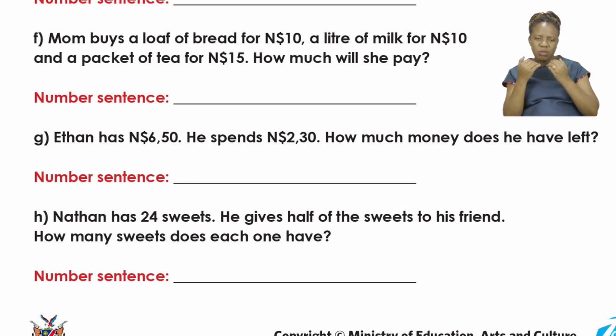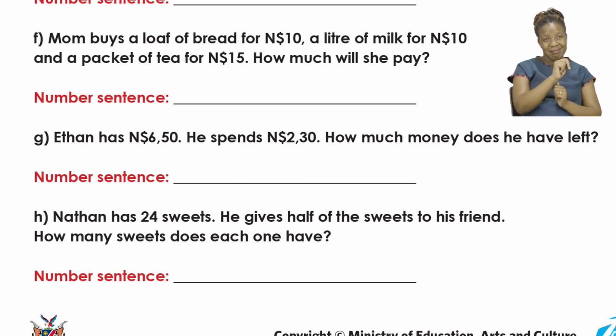It says, Nathan has 24 sweets. He gives half of the sweets to his friend. How many sweets does each one have? Nathan has 24 sweets.